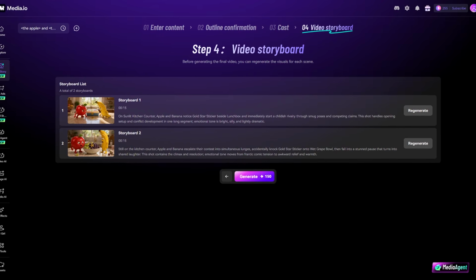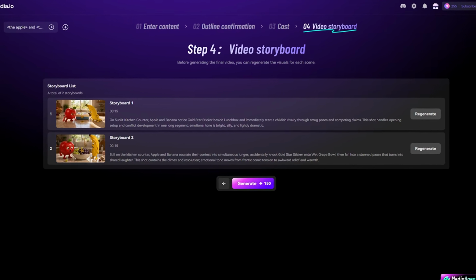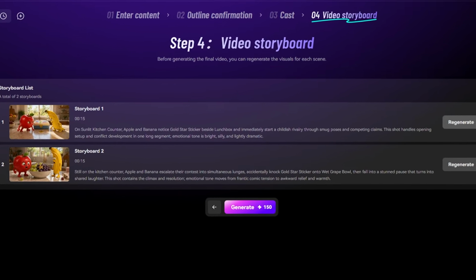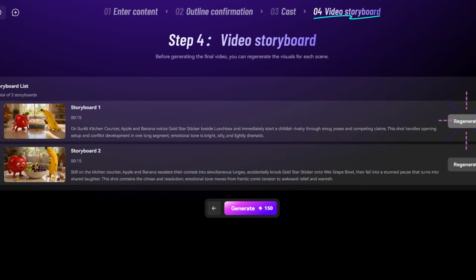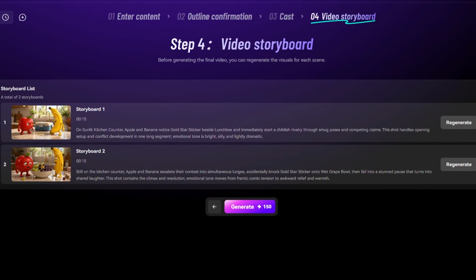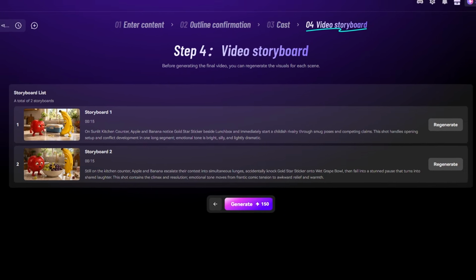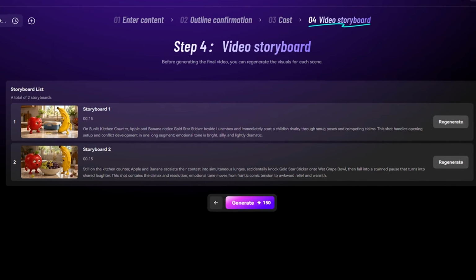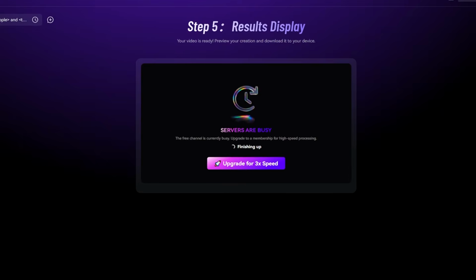Next came the storyboard. Each shot is displayed separately, and if a particular frame didn't come out the way you wanted, you don't have to re-render the entire clip. You just regenerate that one shot while everything else stays untouched. For me, having previously spent a lot of time re-rendering an entire video just for one small fix, this feature genuinely gave me a stronger sense of control and saved a lot of time.